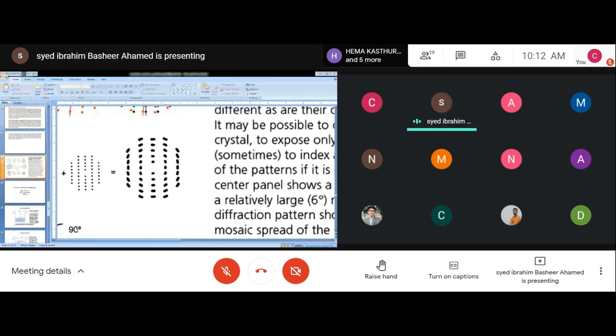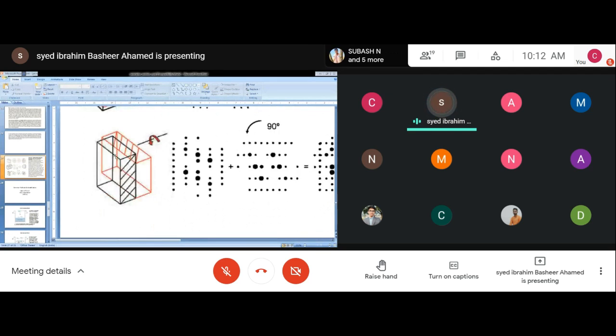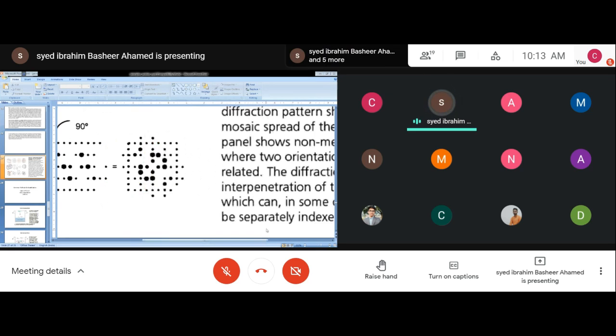Or if you have twinning like this, where one layer is in one direction and another layer is rotated by 90 degrees, you will have a pattern like this. One corresponds to this one, and another is rotated by 90 degrees. This may be convoluted, but it is again very challenging.